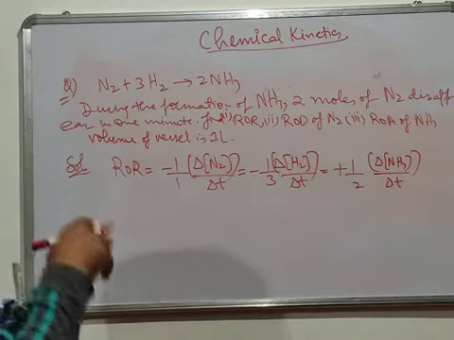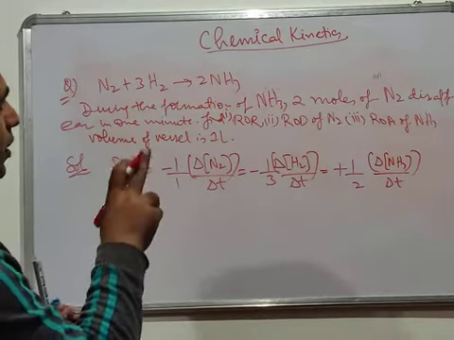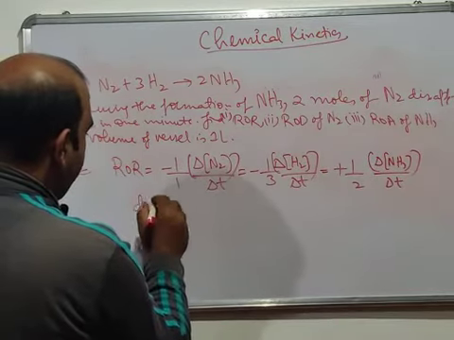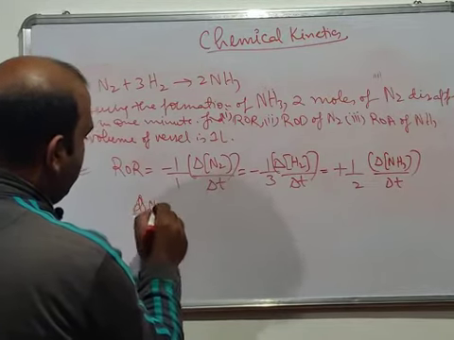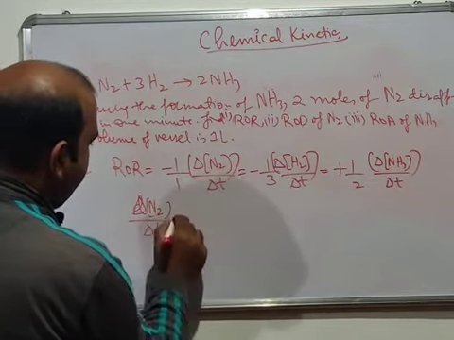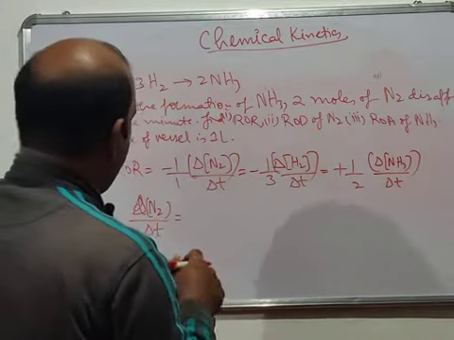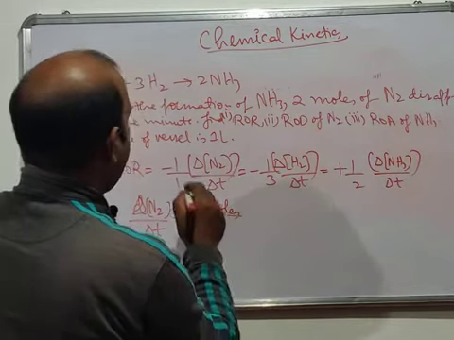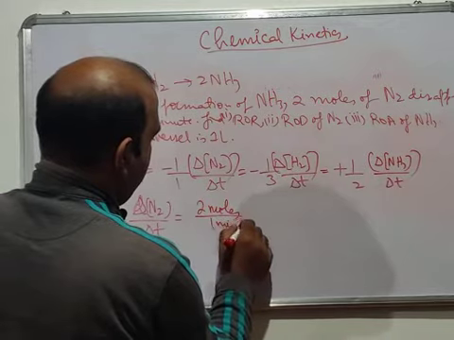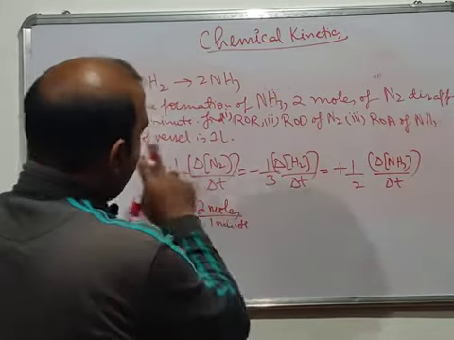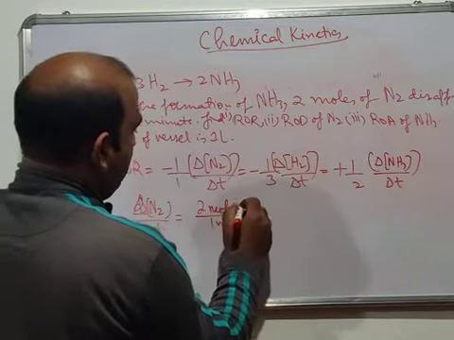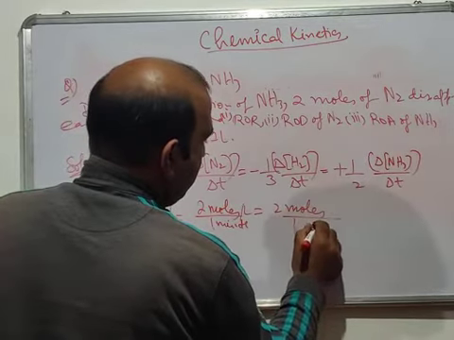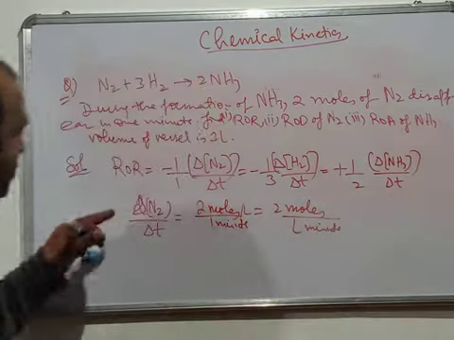Now it's saying that during the formation of NH3, 2 moles of N2 disappear in 1 minute. So we can say del N2 by del T: the change in the concentration of N2, 2 moles, is disappearing, 2 moles disappear in 1 minute. So your time is given, 1 minute. Also the volume of the vessel is given, so concentration is 2 moles per liter, or we can say 2 moles per liter per minute. This is actually your del N2 by del T.